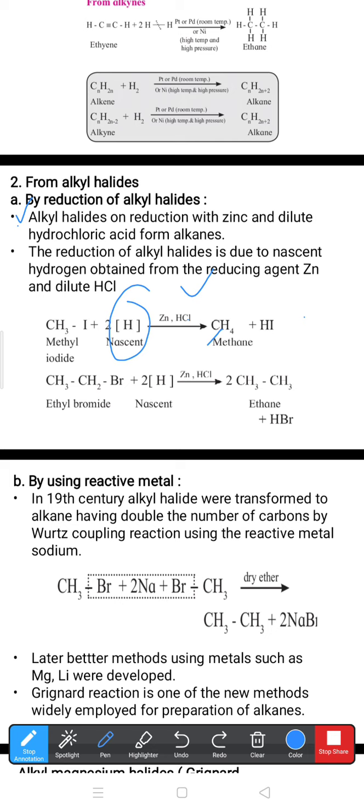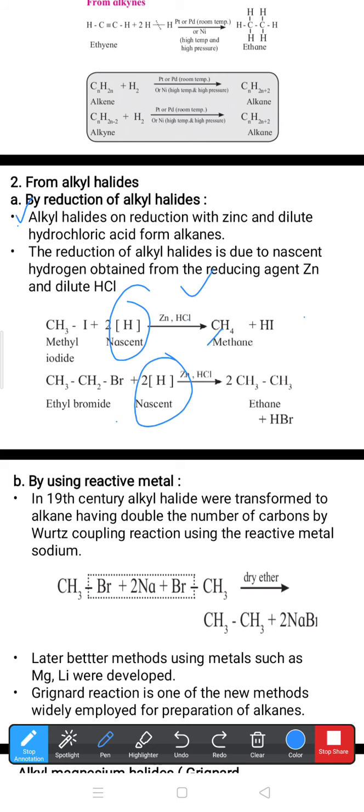Similarly, CH3 single bond CH2Br, ethyl bromide, when combines with nascent hydrogen in presence of zinc and HCl, we get CH3 single bond CH3, ethane, along with HBr.